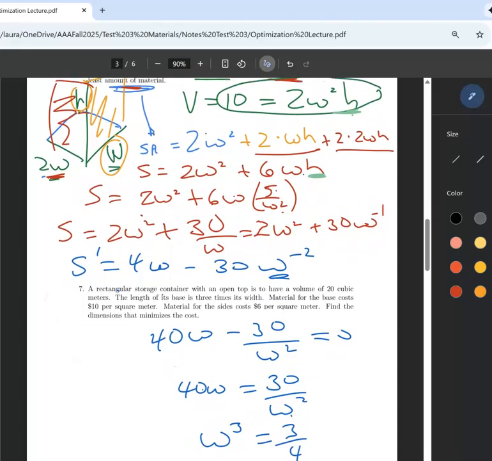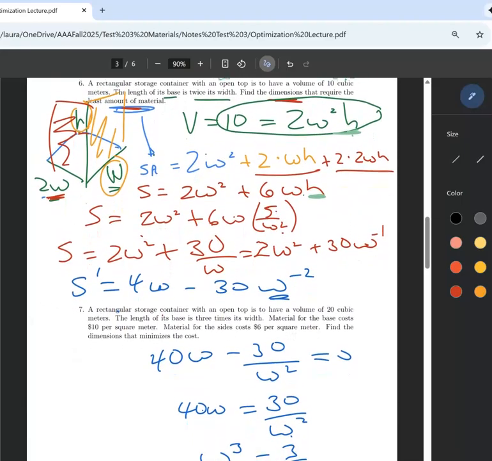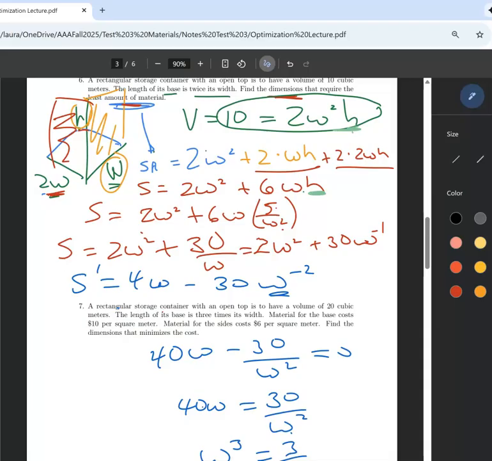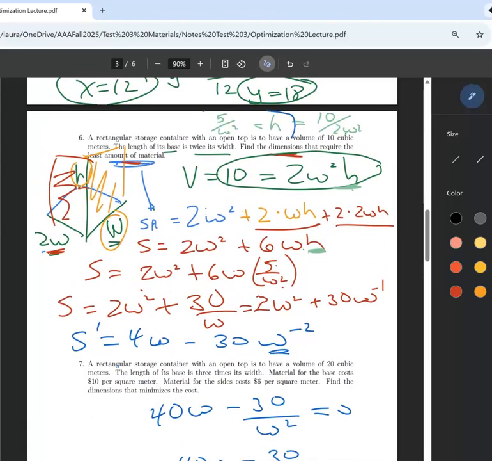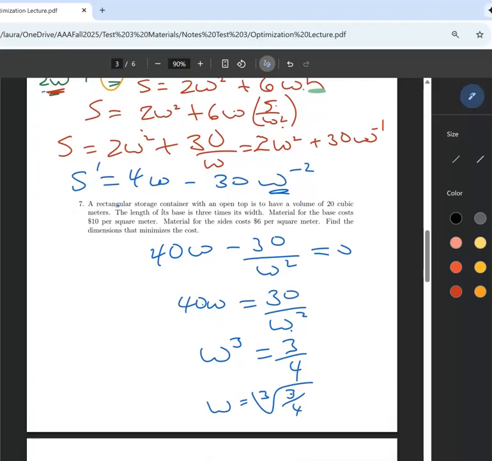And then how would I find the length? Because they want all the dimensions, right? Or the height, I'm sorry. And we have the height, where did I write? Oh, way up here. Height is equal to 5 over w squared. So height would be 5 over 3/4. And you know this would be the 2/3 power.